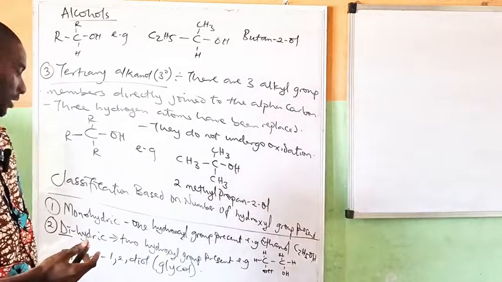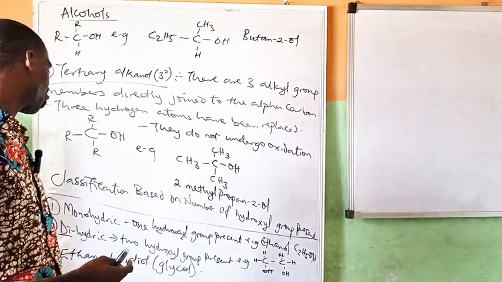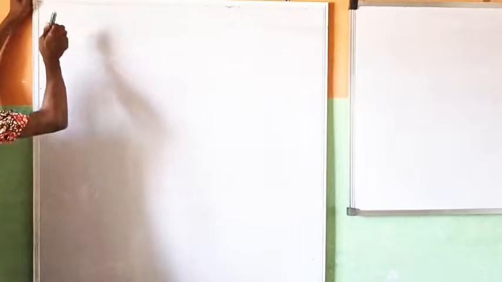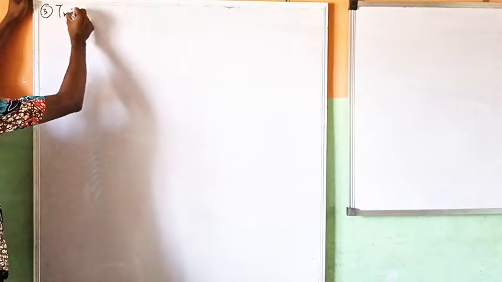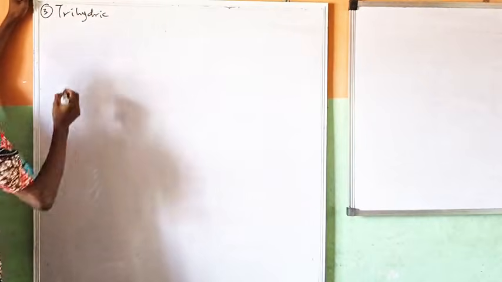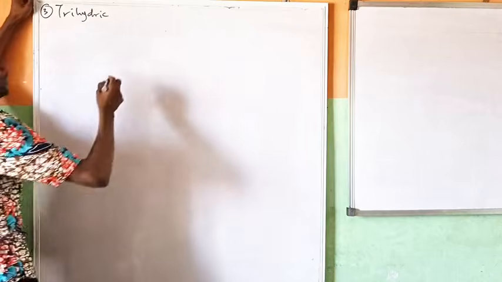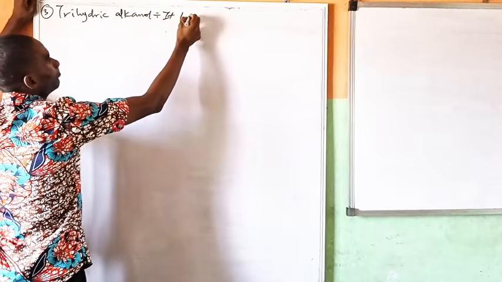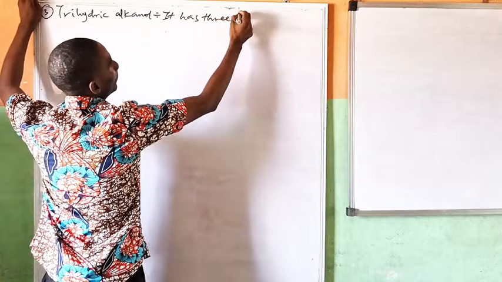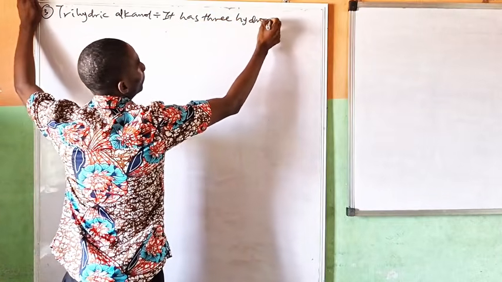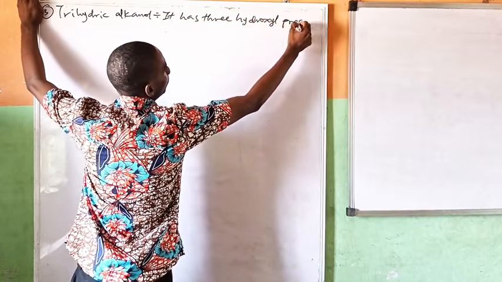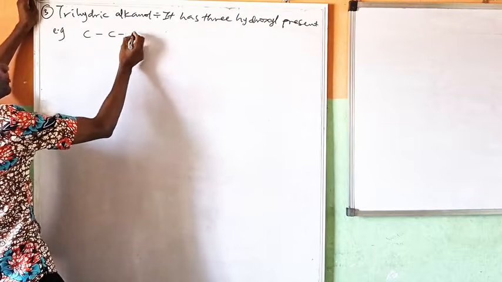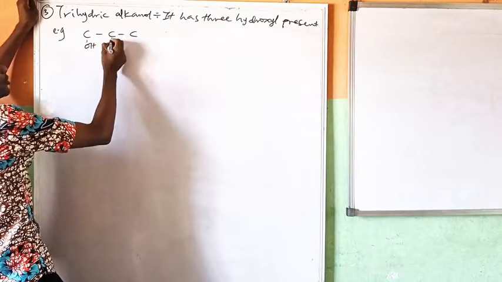That is glycol. Let's look at the third one, which is trihydric alcohol. Now, based on the number of hydroxyl groups, the third one is trihydric. Trihydric alcohol has 3 hydroxyl groups present. So example is, if I have 1, 2, 3, OH,